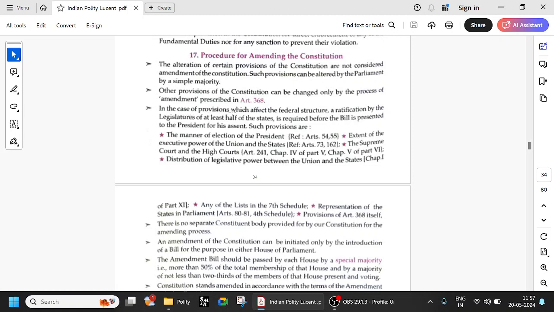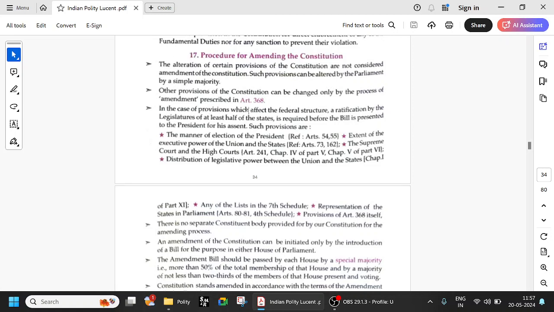In the case of provisions which affect the federal structure, a ratification by the legislatures of at least half of the states is required. So for example, if you are talking about GST, any such bill needs to go for ratification by the legislatures of at least half of the states.